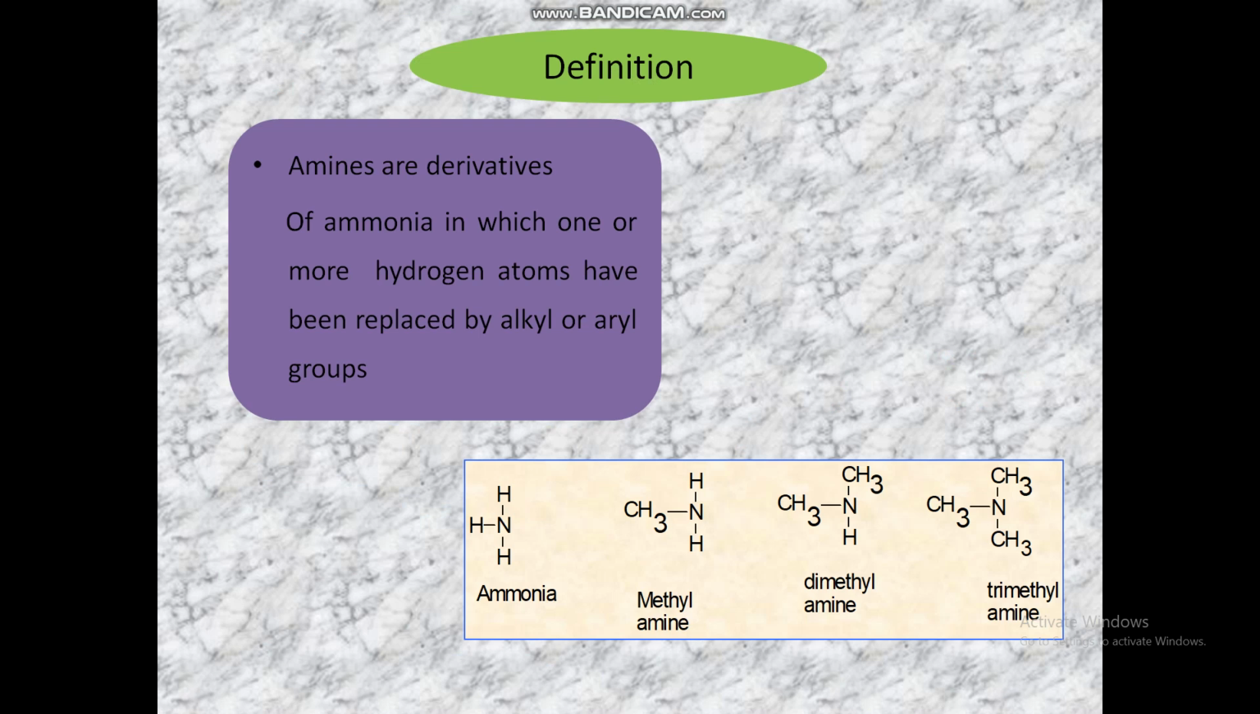Amines are methylamine, dimethylamine, trimethylamine. Ammonia is NH3. Here methylamine is CH3NH2. For example, the general formula is RNH2 amine, so instead of R we can replace it with CH3.